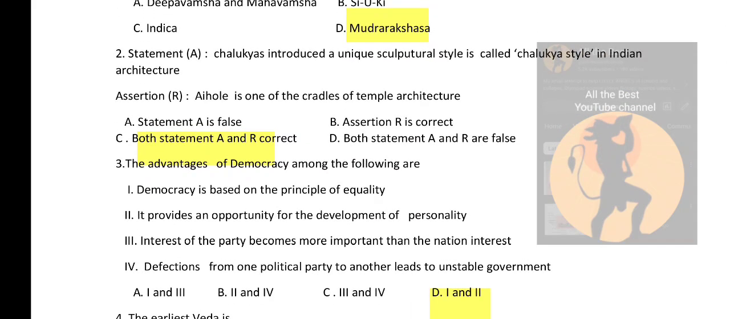Statement A. Chalukyas introduced a unique sculptural style called Chalukya style in Indian architecture. So assertion, Aihole is one of the cradles of temple architecture. So the options are: statement A is false. B option is assertion R is correct. Option C is both statement A and R are correct. Option D is both statement A and R are false. So the right answer is option C, both statement A and R are correct.